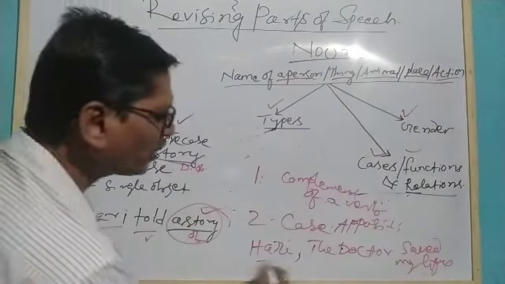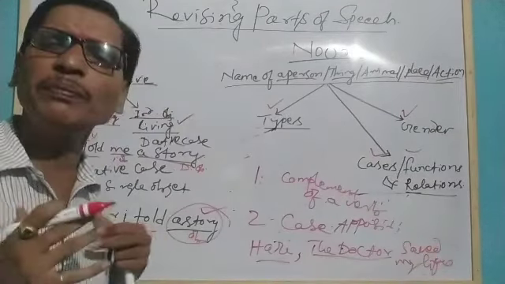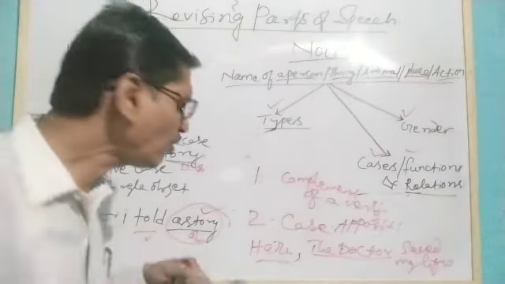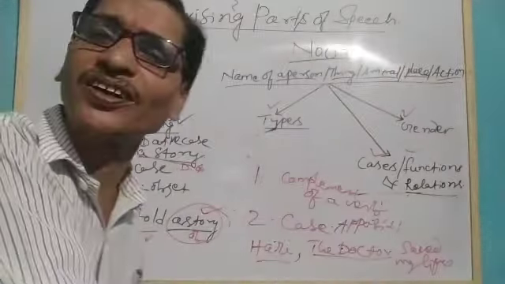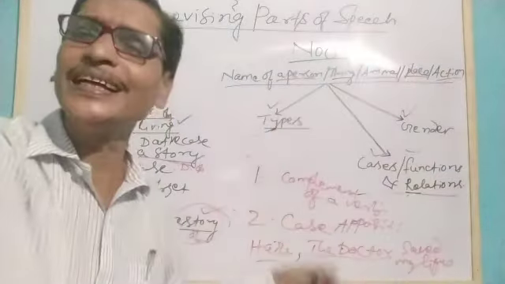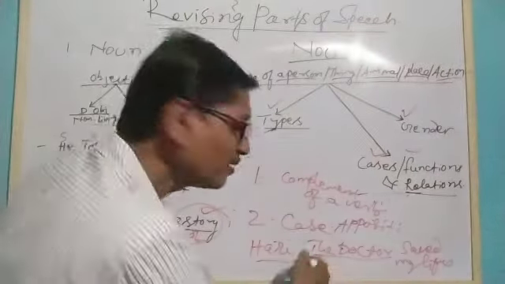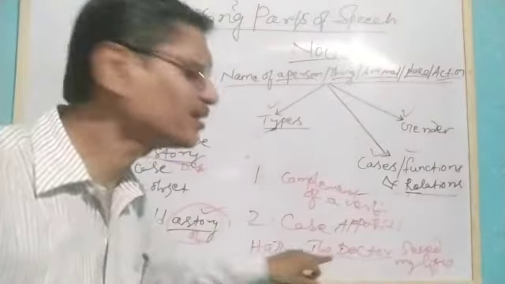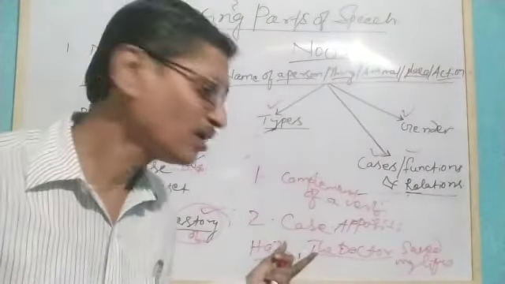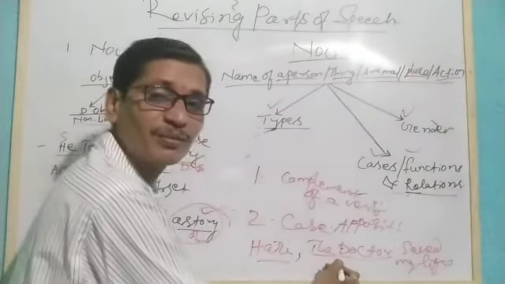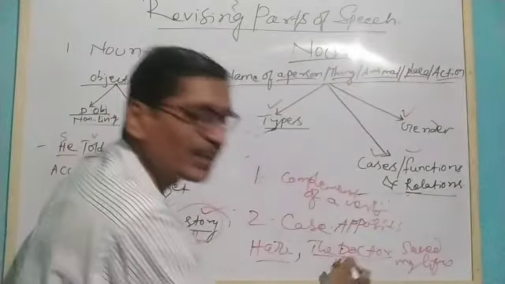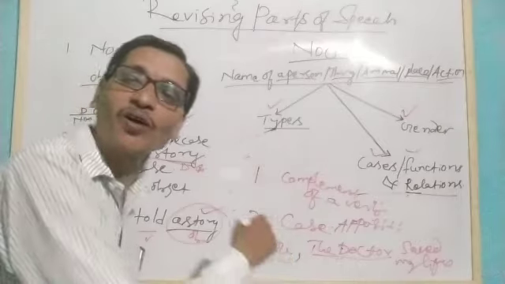You see, Hari, the doctor, saved my life. We are talking about the doctor. Who is this doctor? This doctor is Hari. Hari is the doctor. So we are talking about the same person, but separated by a comma. You can say here the doctor is giving more information about Hari, or Hari is giving more information about the doctor.